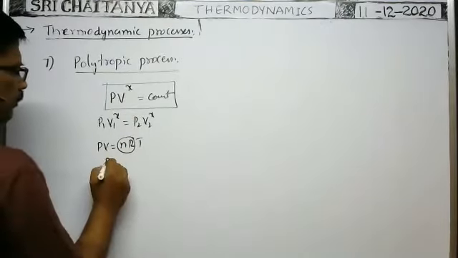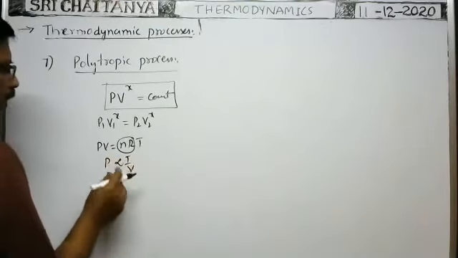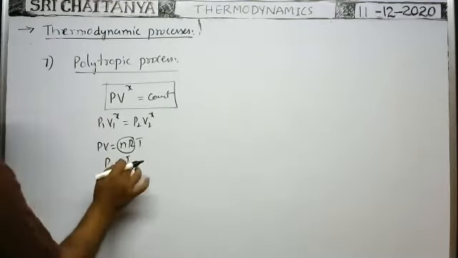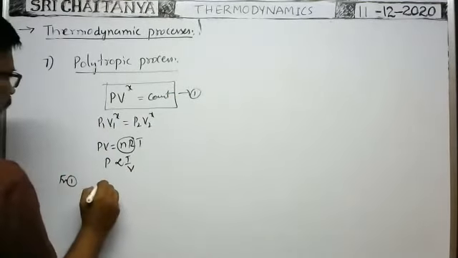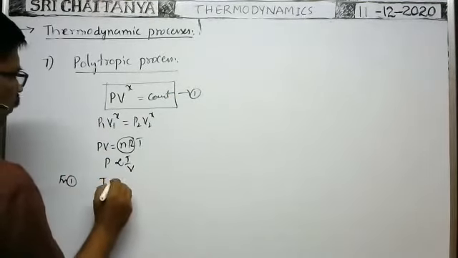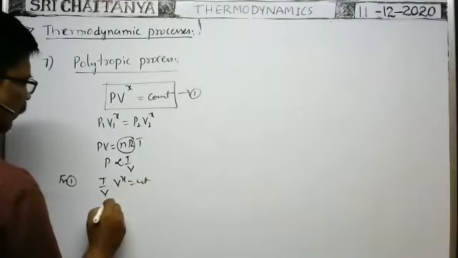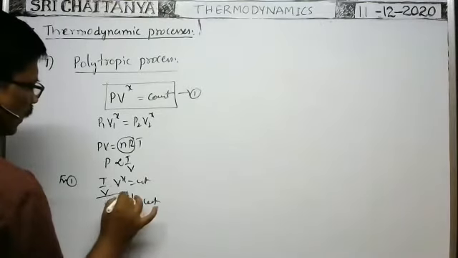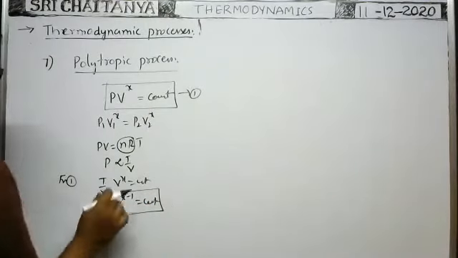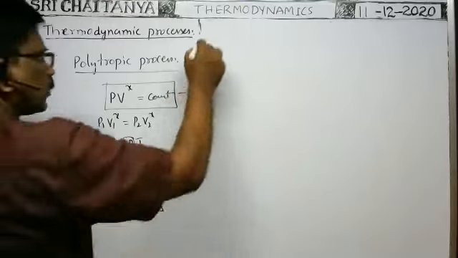From this formula, we can write P is proportional to T by V. When you substitute this instead of P, from equation 1, T by V into V to the power of x is equal to constant, or T V to the power of x minus 1 is equal to constant. In the polytropic process, the relation between temperature and volume is this one.